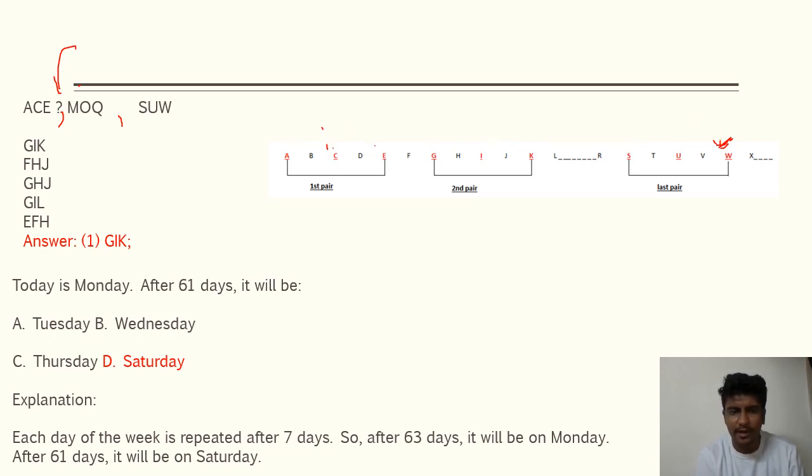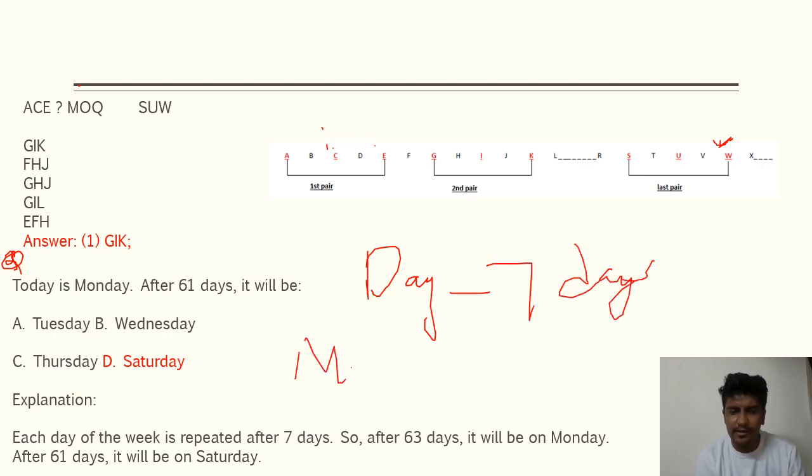So it's all a game of pattern. Once you know the pattern and decode it, it's very easy to crack these questions. Now the next question is: today is Monday, and after 61 days it will be what day? These kinds of questions on days, minutes, hours are very common. First thing you need to know is that each day of the week is repeated after every 7 days. So if today is Monday, after 63 days it will be Monday, because 7 times 9 is 63.